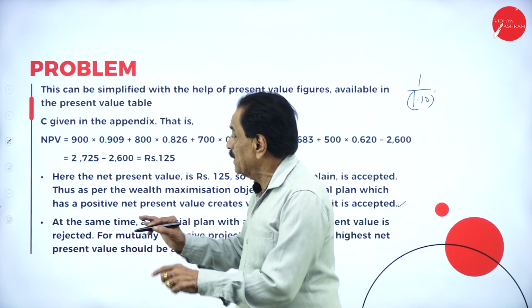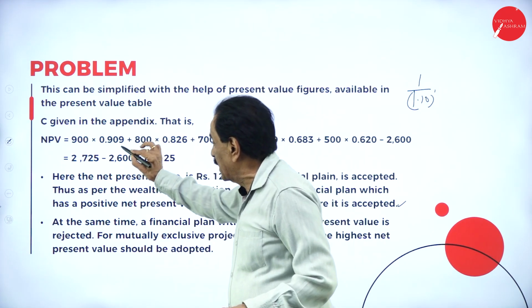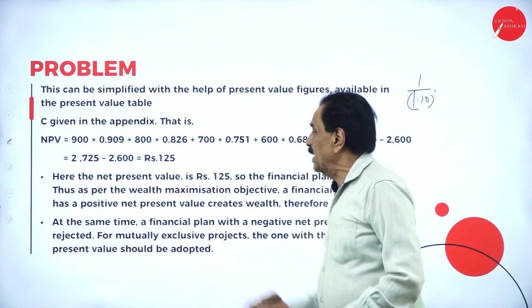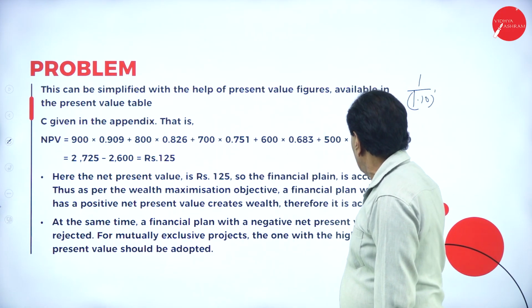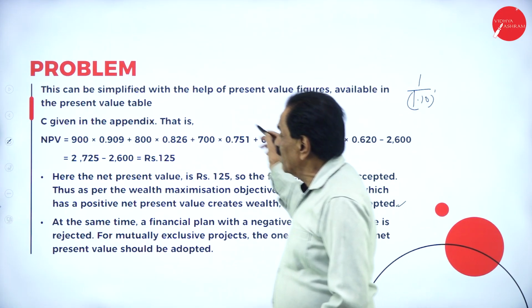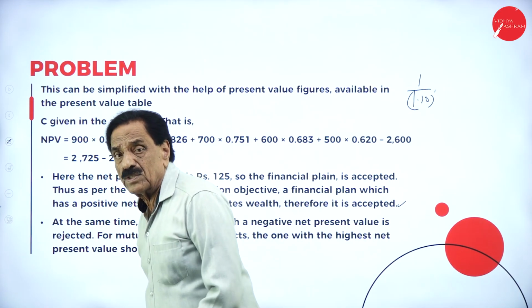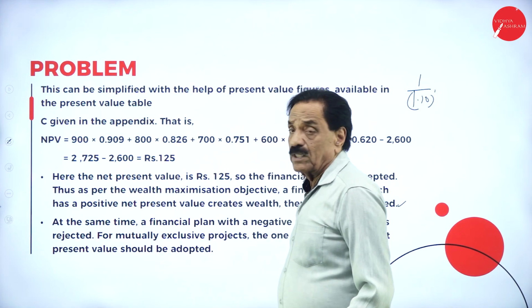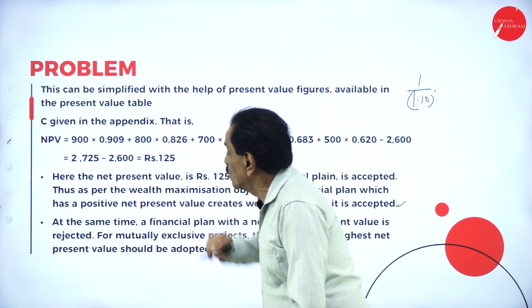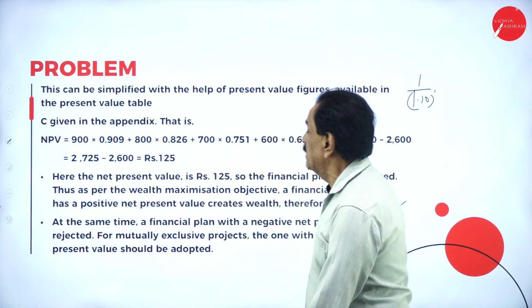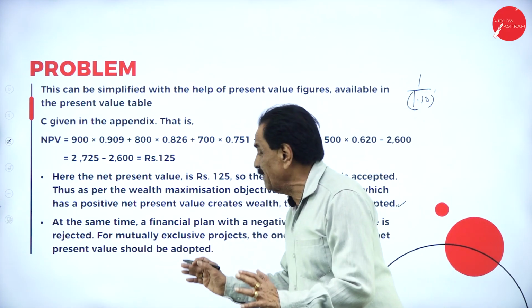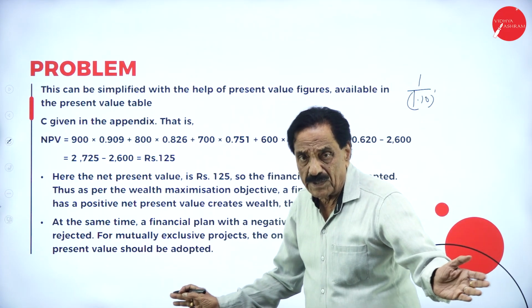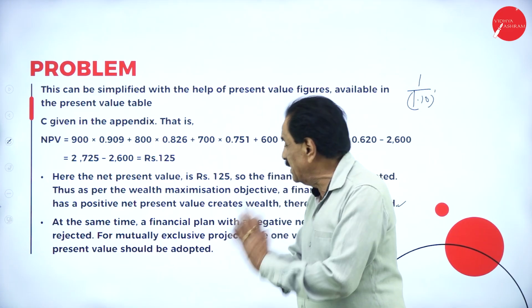So this is 1 plus r to the power of n: first year 0.909, second year 0.826, third year 0.75, fourth year 0.683, minus the investment. If you total all these, it will come to 2,725. That is the inflows, but the outflows are 2,600. The net present value is 125. So when it is a positive net present value, you must accept the project. If it is negative, it should be rejected.